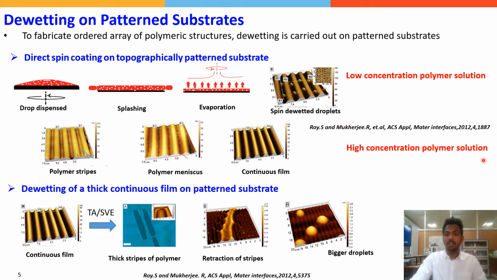Now, if we take a high concentration solution, we get thicker and continuous films. The dewetting of thick continuous films on pattern substrates can be achieved by thermal annealing and solvent vapor exposure, resulting in bigger droplets sitting on multiple ridges. Now we are interested in how the dewetting on pattern substrates is done using solvent vapor exposure.